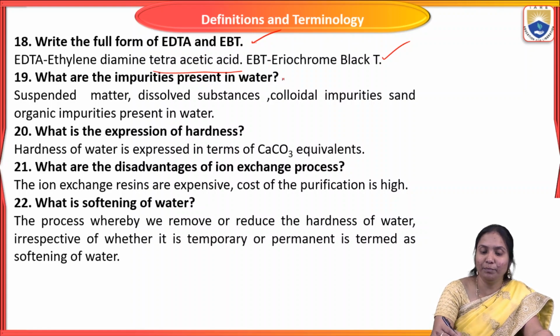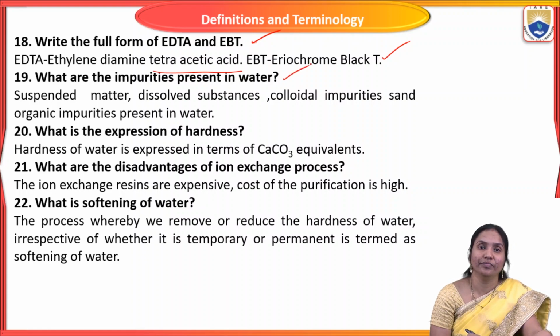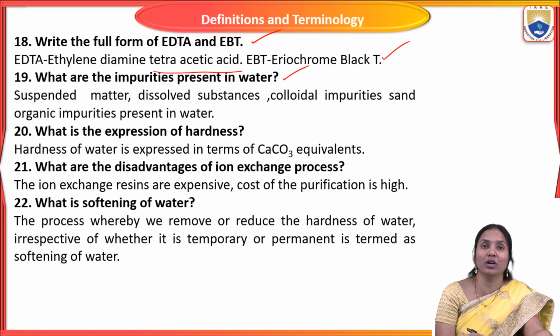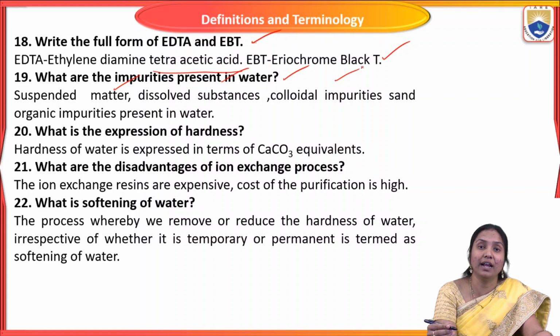So what are the impurities present in water? Generally, which types of impurities are present in water? Suspended matter, dissolved substances, colloidal impurities, sand, organic impurities, etc. are present in water.